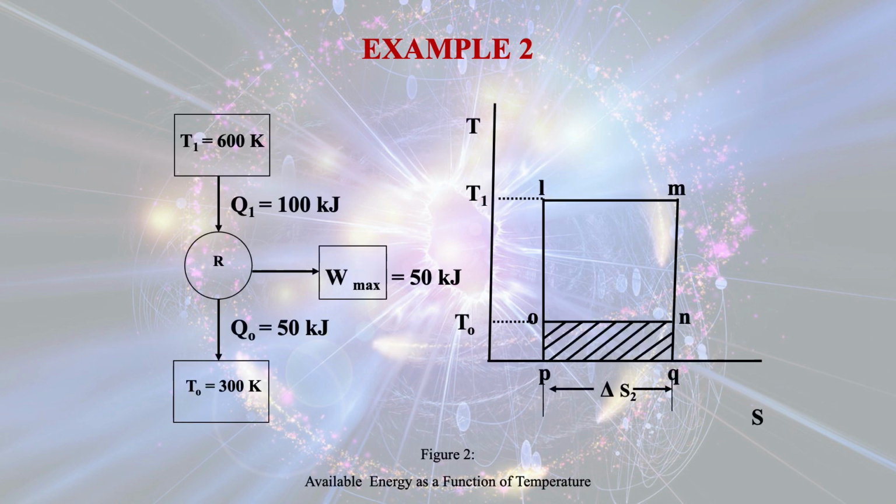Now this diagram depicts the picture for the case which I have just now discussed. So T1 is the temperature of the source, which is 600 Kelvin.